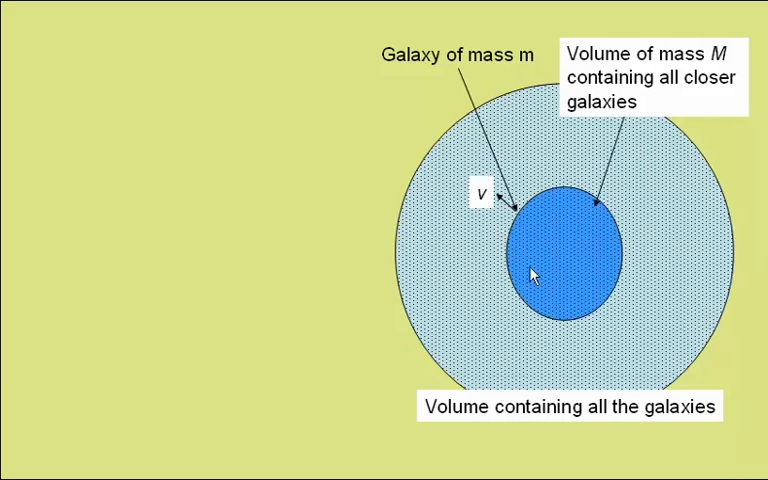Here we have a volume of mass big M, which contains all the galaxies which are closer to the centre. They are in a sphere of radius r. The centre would be the site of the Big Bang.